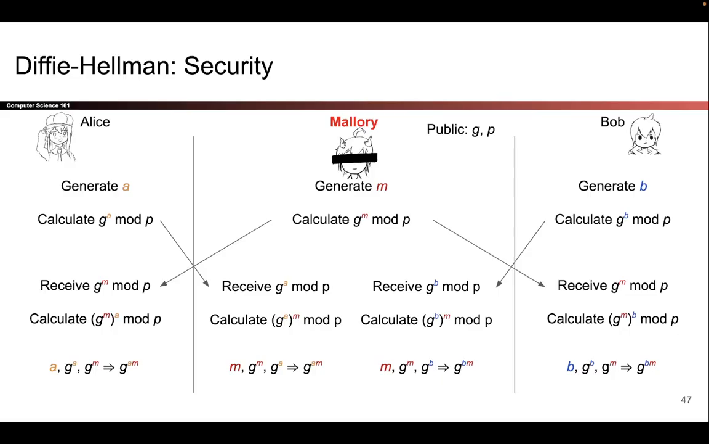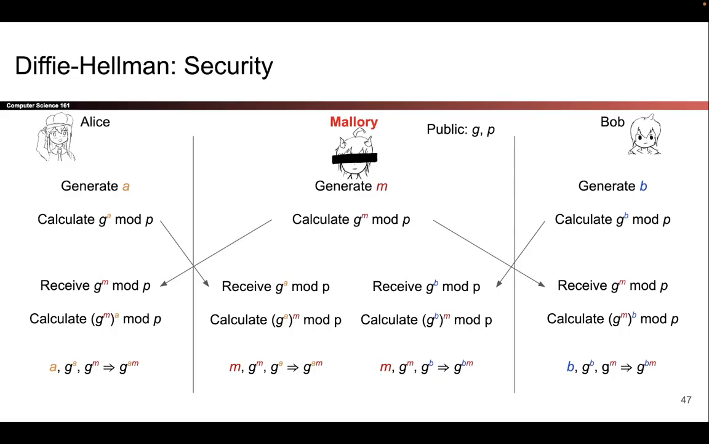Alice generates her secret A as usual, computes G to the A mod P, and sends that across the channel. Normally that would get received by Bob, but since we have Mallory here, she can choose to intercept that message and replace it with a different value. Specifically, the value Mallory will replace it with is G to the M mod P. So Mallory chose her own secret M, computed G to the M mod P, and sent that message to Bob.